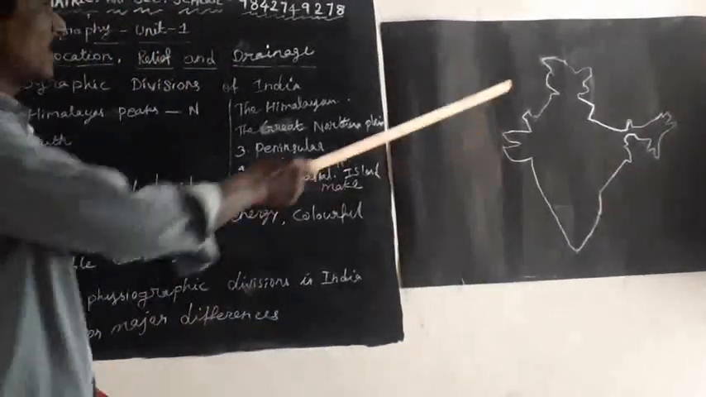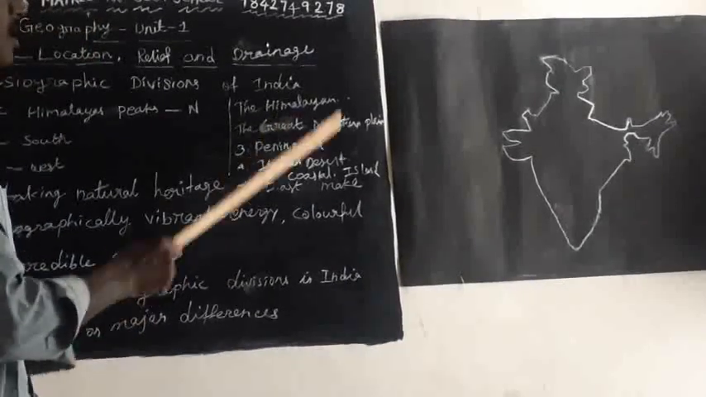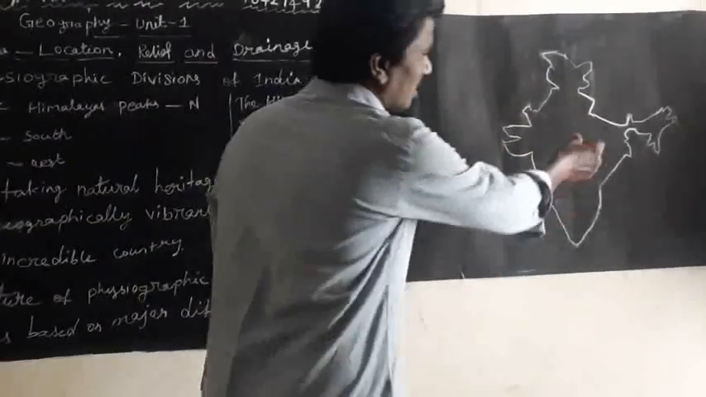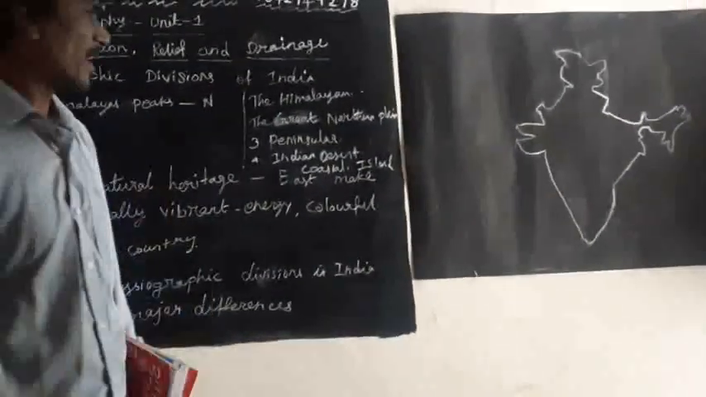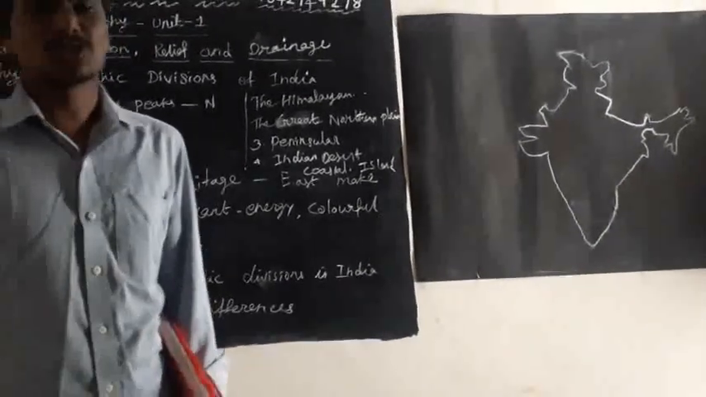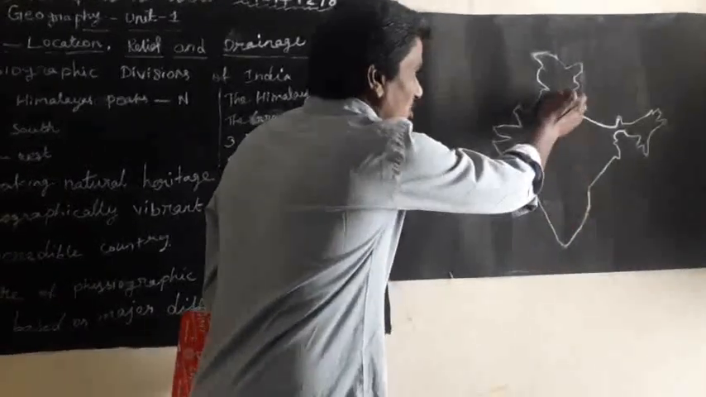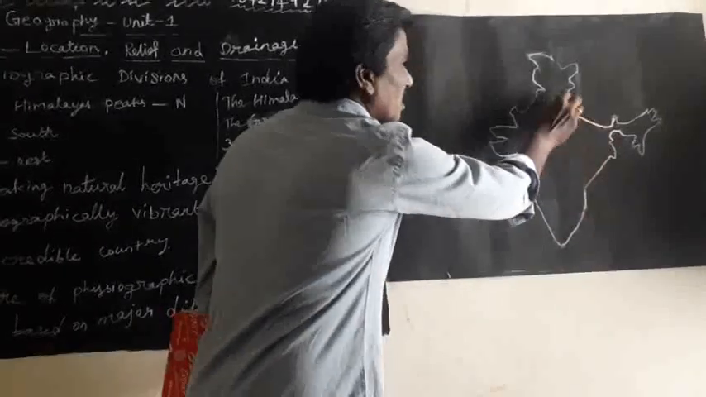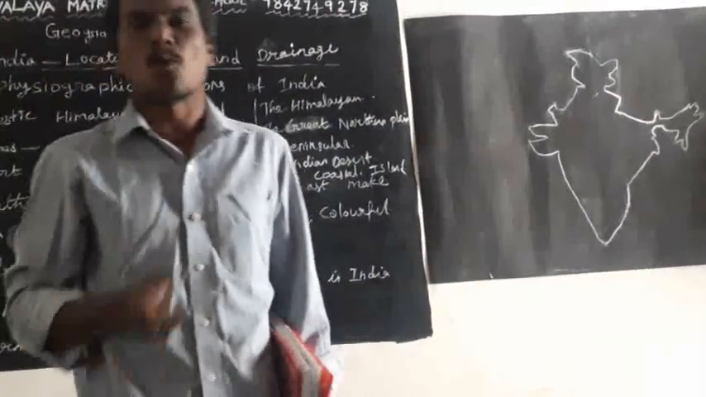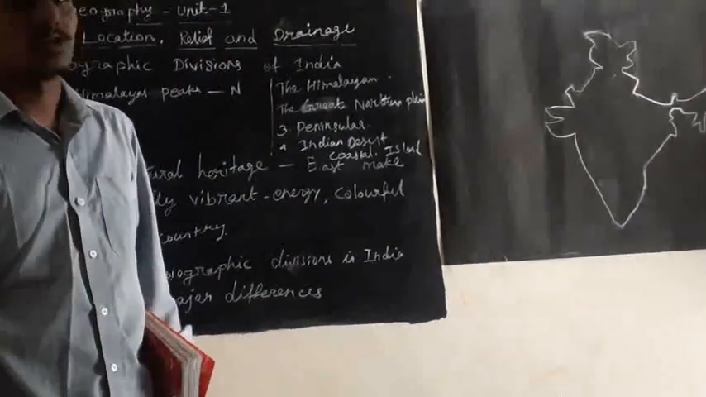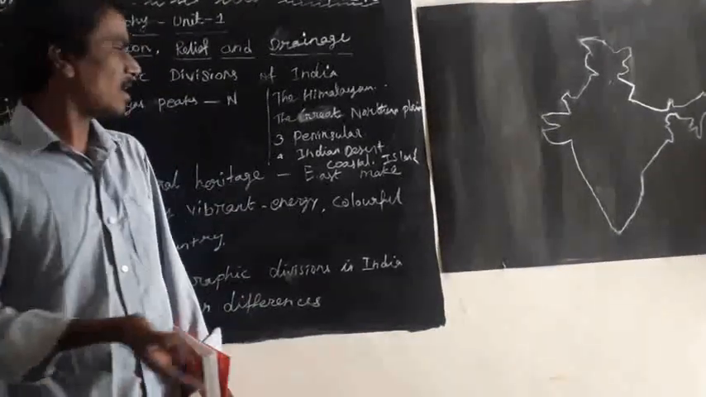The first one is the Himalayas. The second is the Great Northern Plains, where the Ganga Plains and Brahmaputra Plains are located in the north. After that, the Peninsula Plateaus have a triangle shape. The peninsula is divided into 2 types: the Central Highland and the Deccan Plateau.